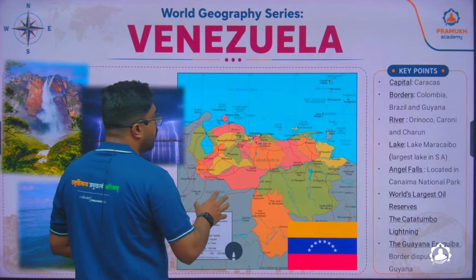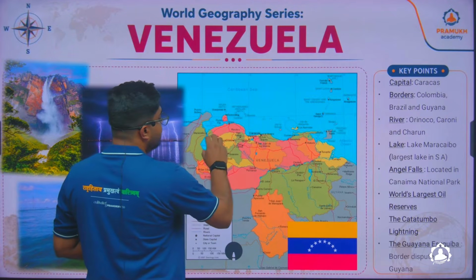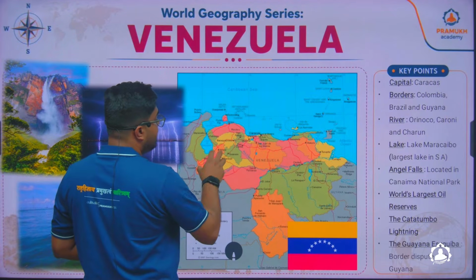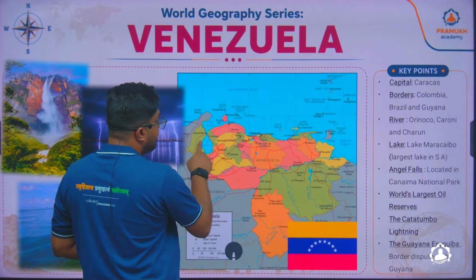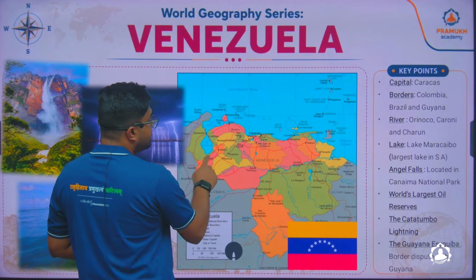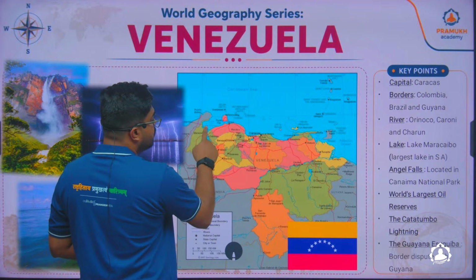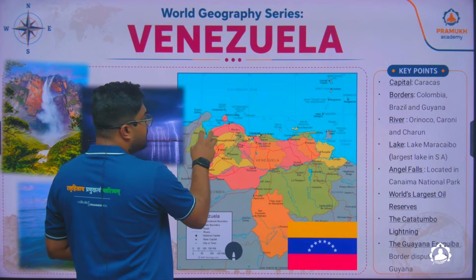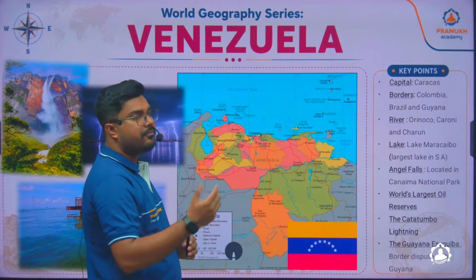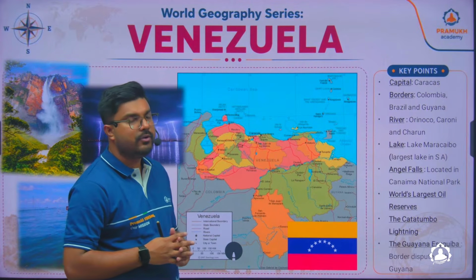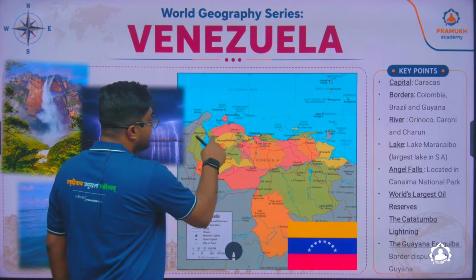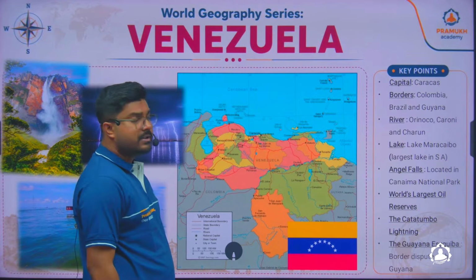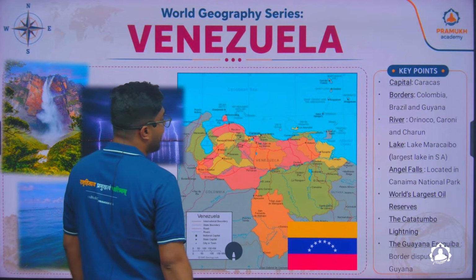Now, if we talk about oil reserves, they are mainly located in Venezuela. It is mainly located in a place which is called the Maracaibo Lake. So this is not exactly a lake. It has an opening towards the Gulf of Venezuela. It could be more referred to as a lagoon, but still it is not referred to as a lagoon. The reason is the size of it. So that is why it's referred to as the Maracaibo Lake.